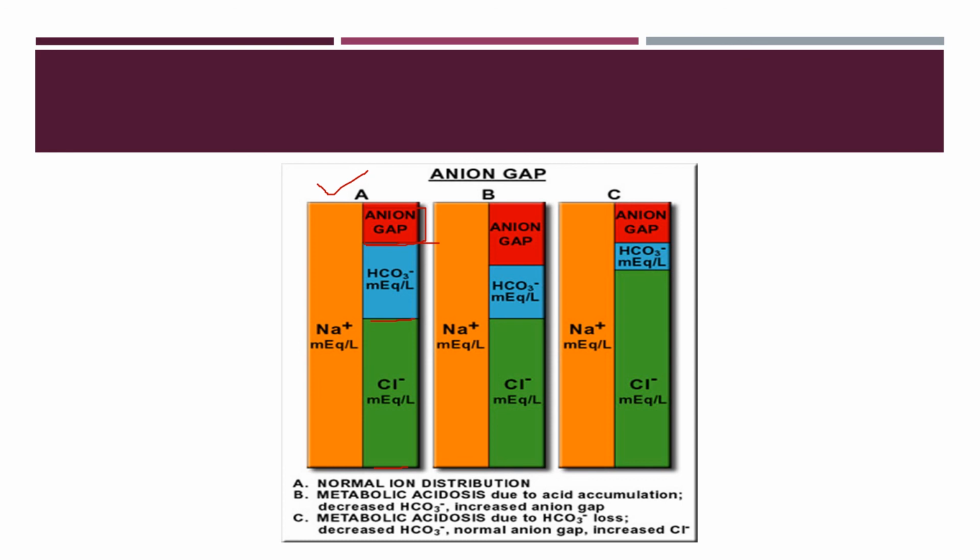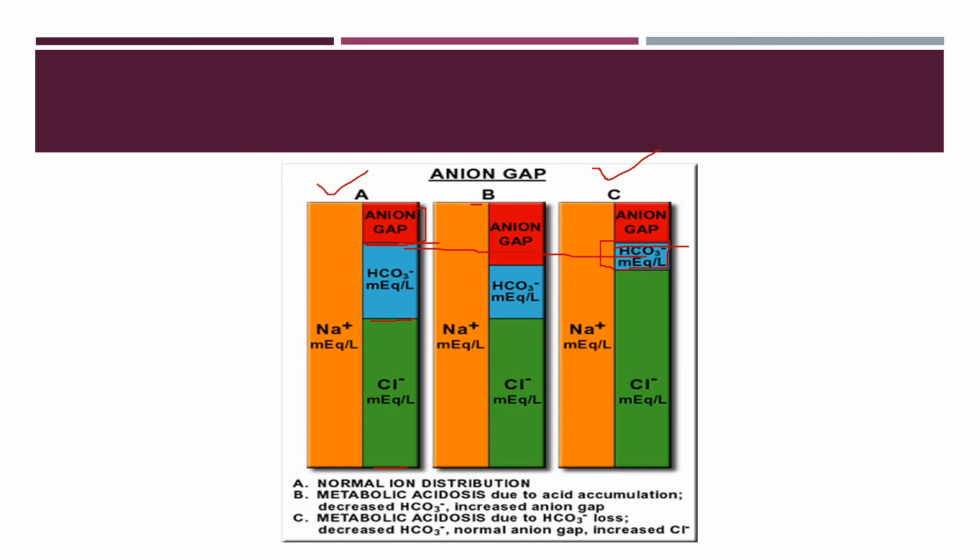There may be a condition where there is metabolic acidosis due to loss of bicarbonate, or maybe due to accumulation of H+. When there is loss of bicarbonate, that is condition C, we can see the bicarbonate level is very much reduced. But look at the anion gap. This anion gap is almost the same. So condition C is a disease where metabolic acidosis is there with a normal anion gap. It may be seen when there is increased bicarbonate loss.